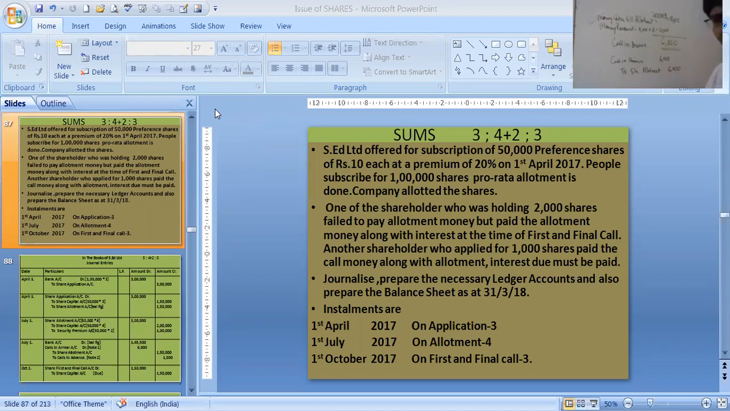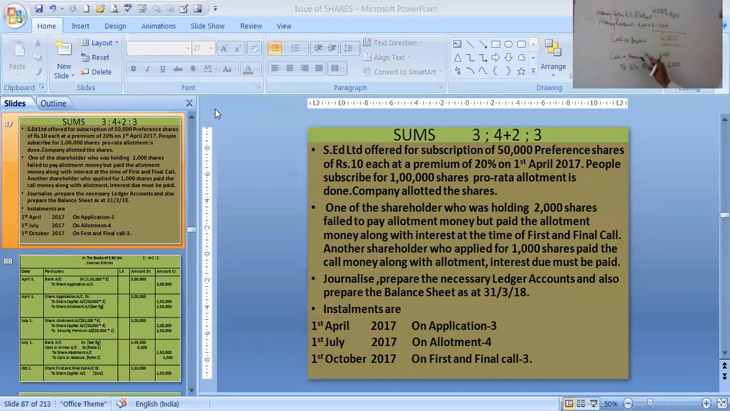Now there was a calls in advance also in this sum. See written over here, another shareholder who applied for 1,000 shares paid call money along with allotment. Now he has applied for 1,000 shares. If he has applied for 1,000 shares, then we have to find out how many shares have been allotted to him. Again, we will show the same chart. Please see, I am showing now.